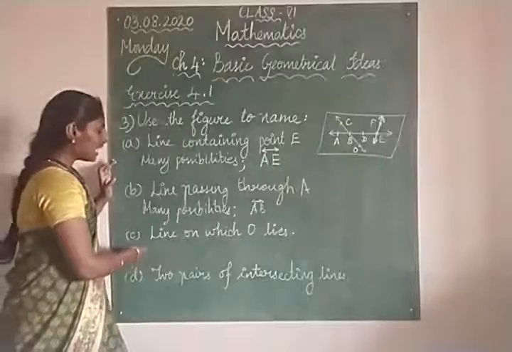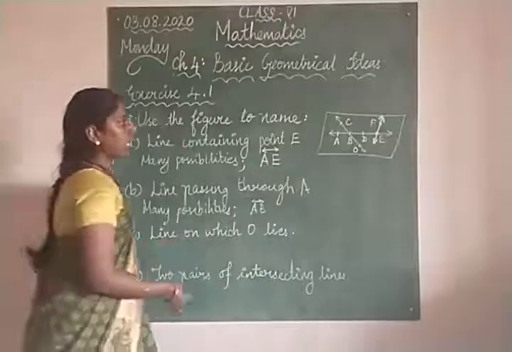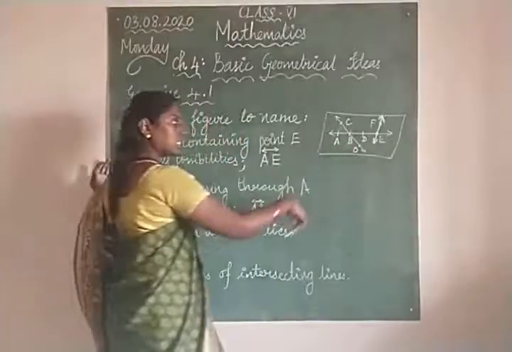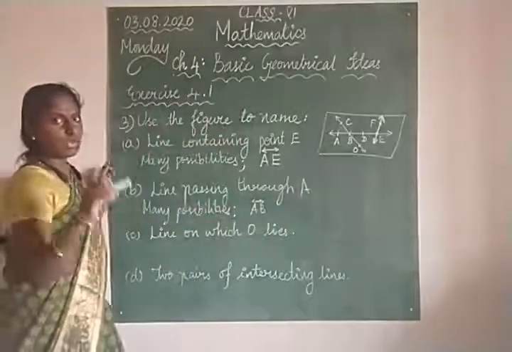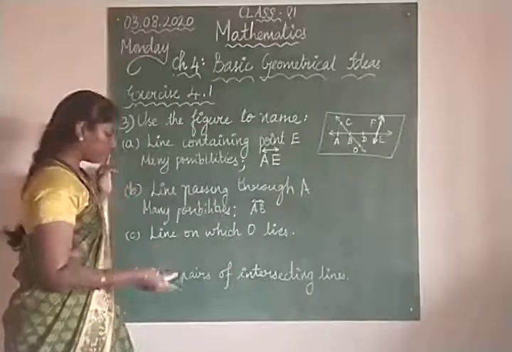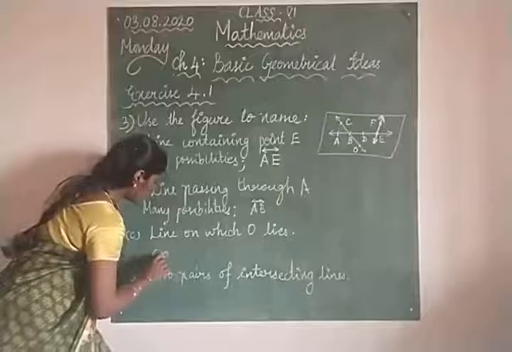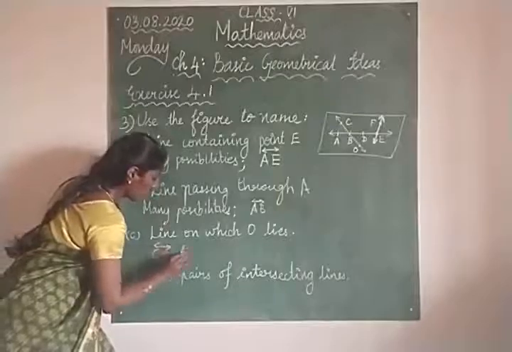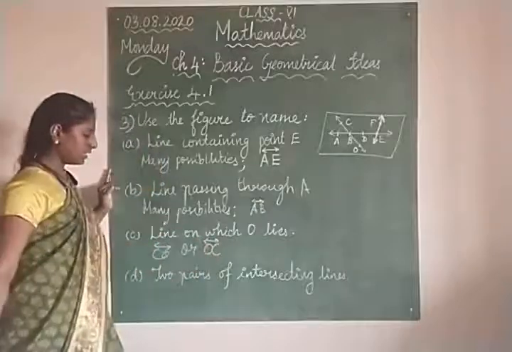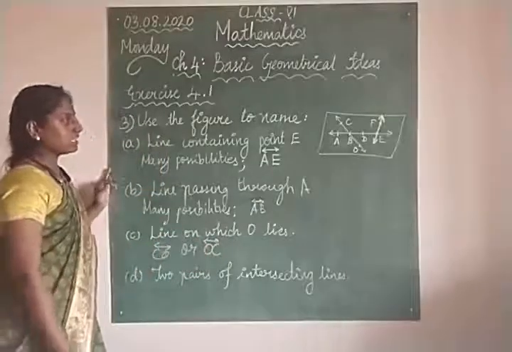Next, line on which O lies. O lies on OC or CO. Yes or no? Only one line is there for the point O. So here you can write CO or OC. Clear.